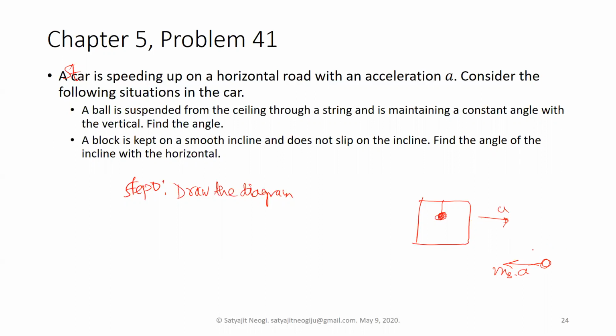And then the other force. Now you understand what kind of incline the ball is going to make. If there is a force pulling it this way, it will be trying to move this way. And the tension will be drawn upward. If you only consider the ball, freeing the ball from the ceiling but with the tension, free body means freeing the body with all the forces that were acting on it. So this is your T and this is your mg. So this is step 0.